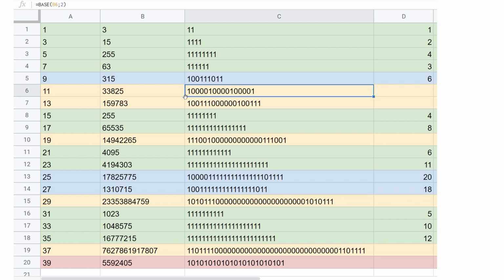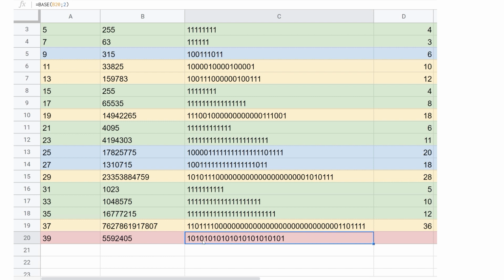For yellow numbers we also divide it into 3 parts and take everything except the final part. There is a sequence of ones and zeros, and then a sequence of just zeros, and then the same sequence of ones and zeros, which we don't take. And we count those numbers 1, 2, 3, 4, 5, 6, 7, 8, 9, 10. So we put 10 here and 12 here. And this special number we also can divide into 3 parts. A sequence of ones and zeros, and then a 0 in the middle, and then the same sequence again. And if we count everything except the last sequence, we get 12.